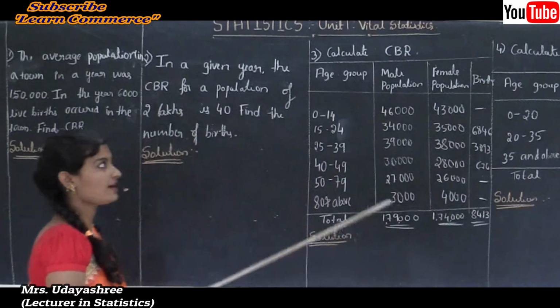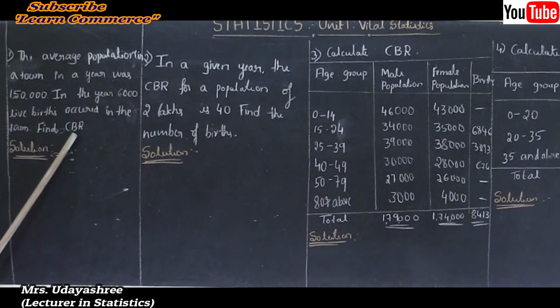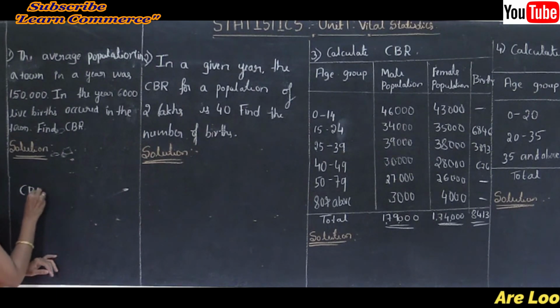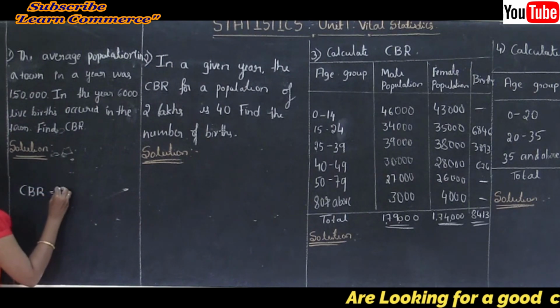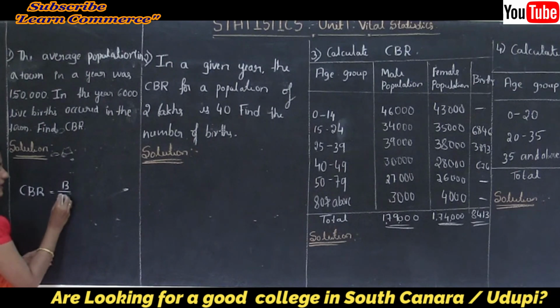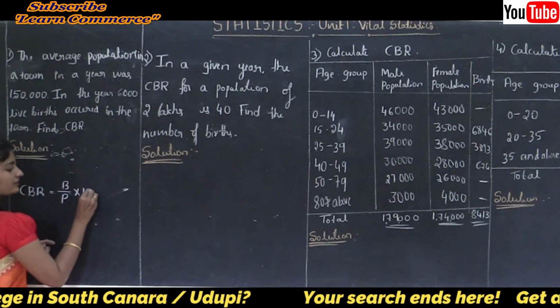In the first one, the average population in a town in a year was 1,50,000. In the year, 6,000 live births occurred in the town. Find CBR. We know the formula of CBR: CBR is equal to the number of live births in a year, B, divided by the average population, P, into 1000.